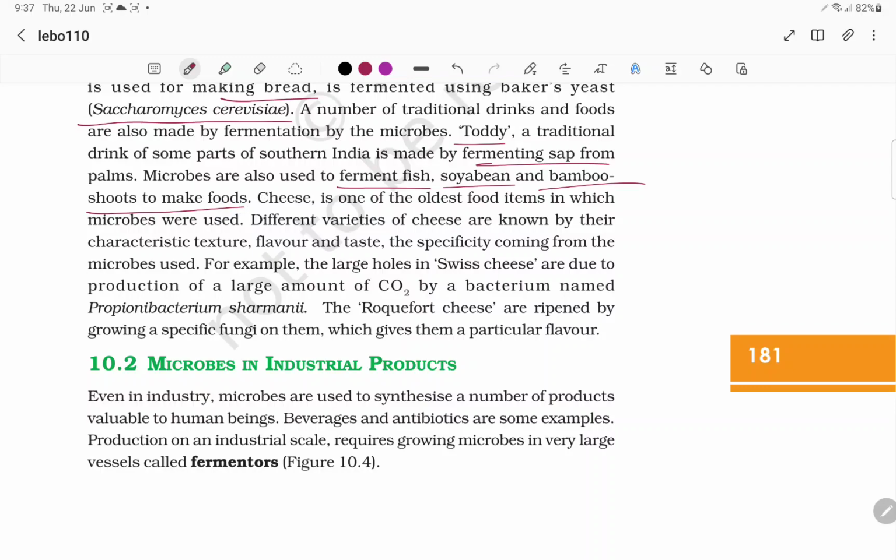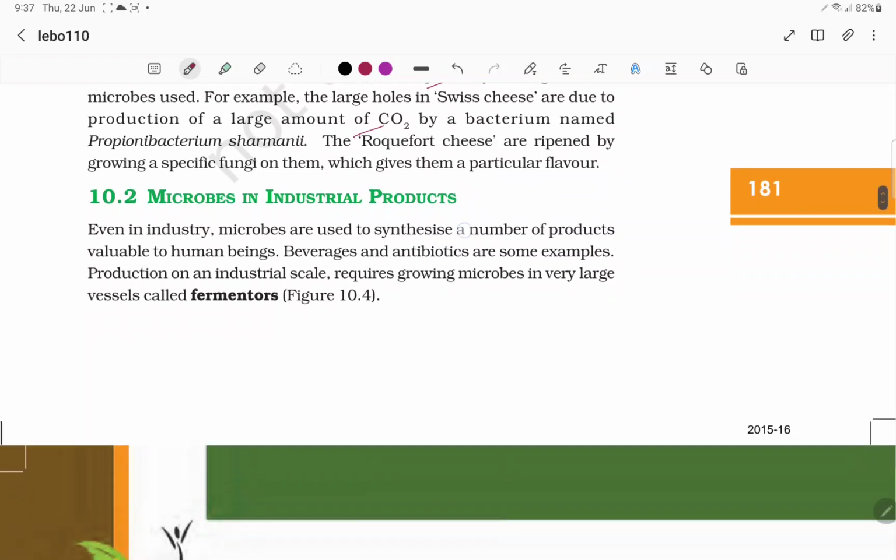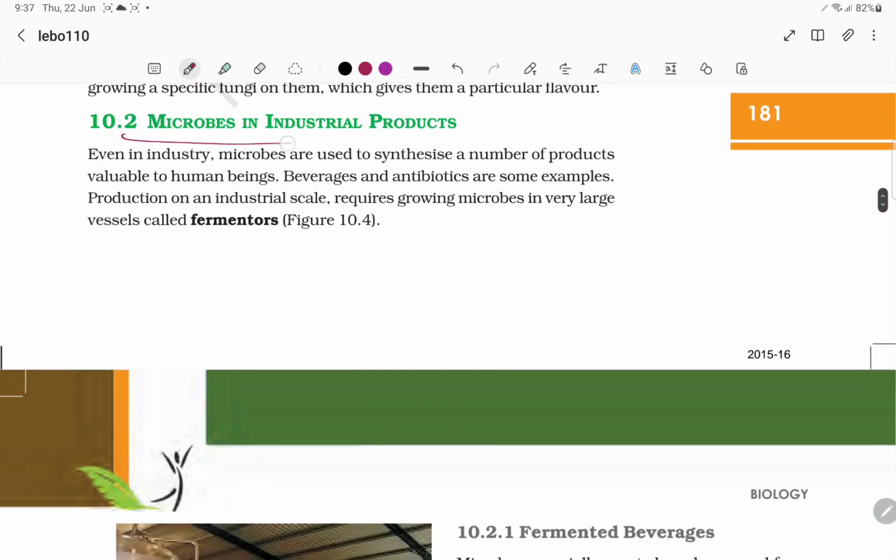So the cheese, which is one of the oldest, we have two cheeses actually, Swiss cheese and Roquefort cheese. Swiss cheese is caused by Propionibacterium shermani and Roquefort cheese is ripened by the fungus Penicillium roquefort. Coming to the microbes in industrial products, usually beverages and antibiotics are some of the examples. And we have beverages, antibiotics and production on an industrial scale.